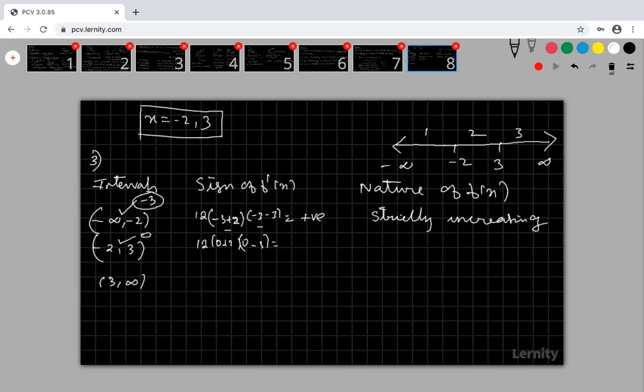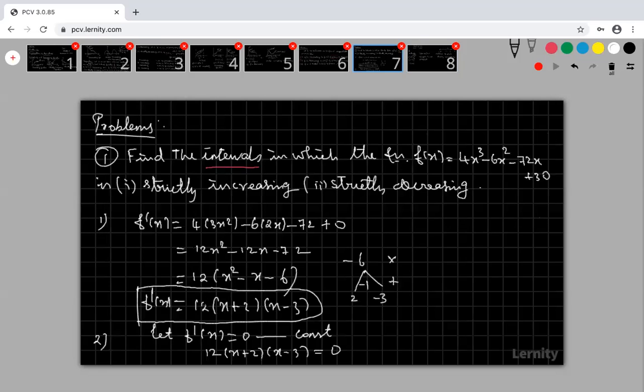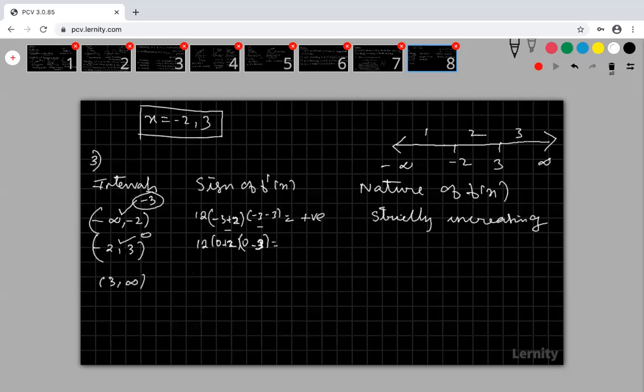Are you clear? This is 0 plus 2. This is 0 minus 3. Why, sir, are you taking 0? Here I am applying 0: 0 plus 2, 0 minus 3. I am taking any one point in this interval. Don't take minus 2 or plus 3. It is an open interval. Open interval means don't consider these two points. You take any other point other than these two.